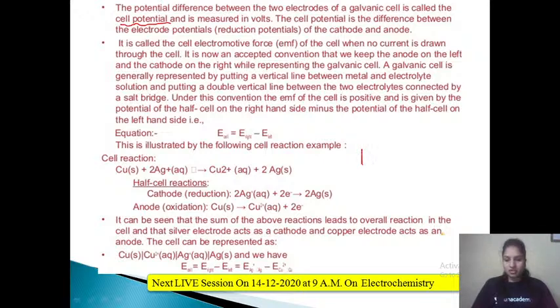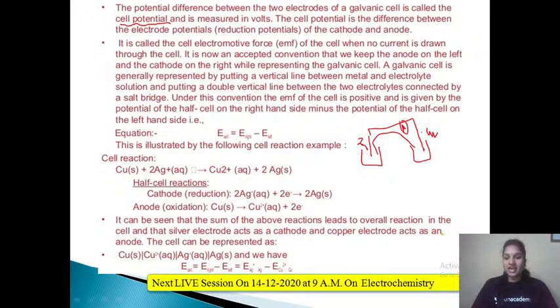For example, I'll just draw roughly one cell. So here you had dipped a copper electrode in the copper sulfate solution and a zinc electrode in the zinc sulfate solution, and these two were connected, right? And there was also a salt bridge, and an ammeter also to measure the flow of current. Now there is a potential difference between this electrode and the electrolytic solution, that we will call electrode potential, right? But the potential difference will also be there between this electrode and this electrode.